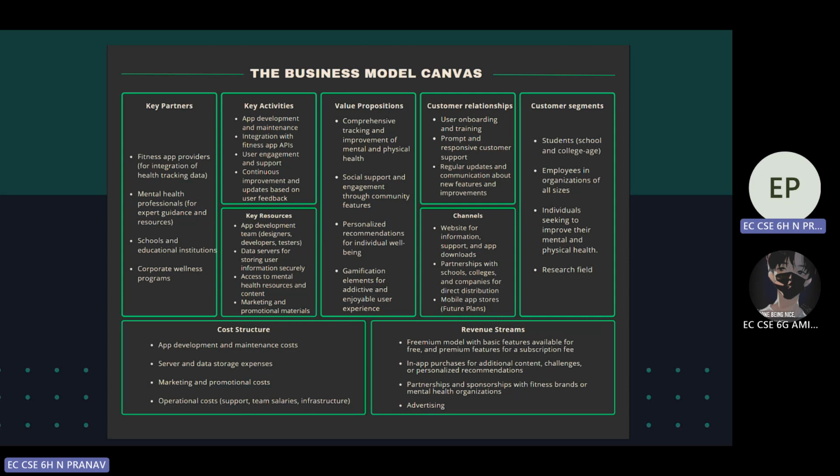All this will be known by the project manager, and in schools it will be done by the class teacher. The class teacher can get to know individual scores as well as the class average physical and mental health scores. There will also be social support and engagement through community features, which we are going to add in the future, and personalized recommendations for each individual, because we'll get to know the individual score also. And gamification of the elements, so that it will be user friendly and easy to use.